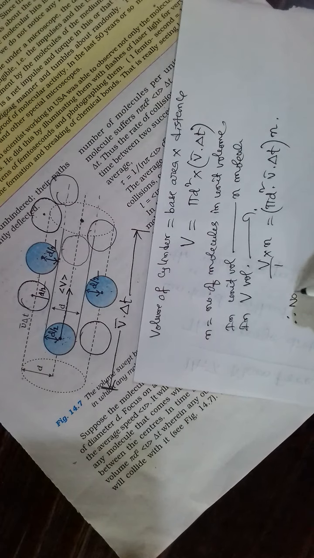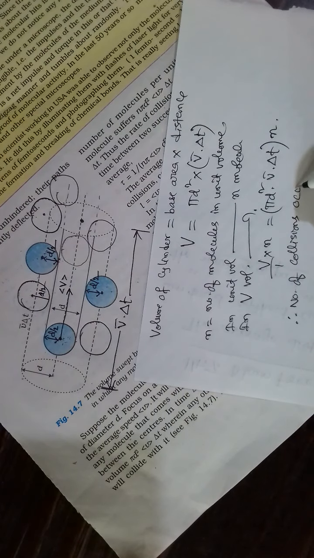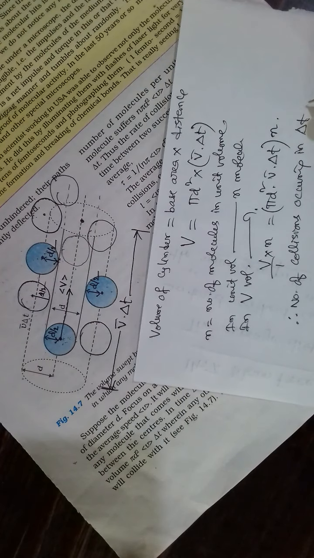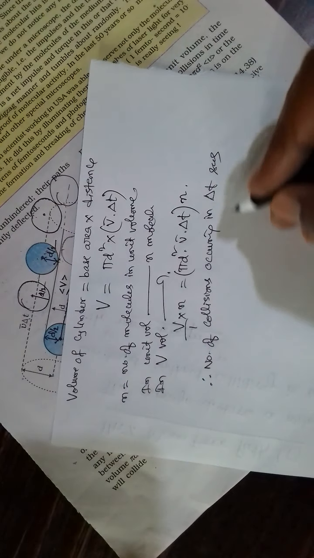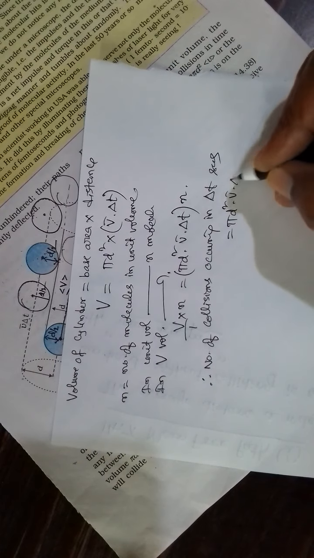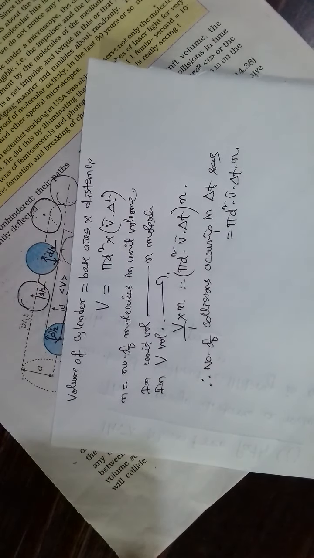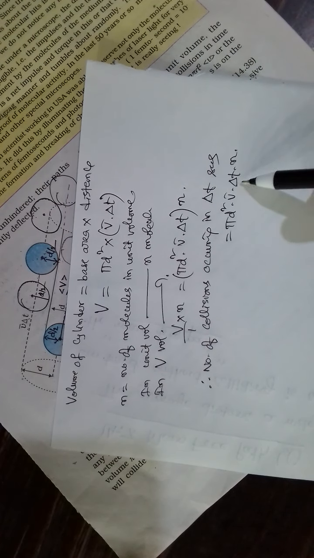Therefore, the number of collisions occurring in delta t seconds is equal to pi d square v bar delta t into n. Because our molecule will collide with so many number of molecules, it means so many collisions. In delta t time it will make so many number of collisions.